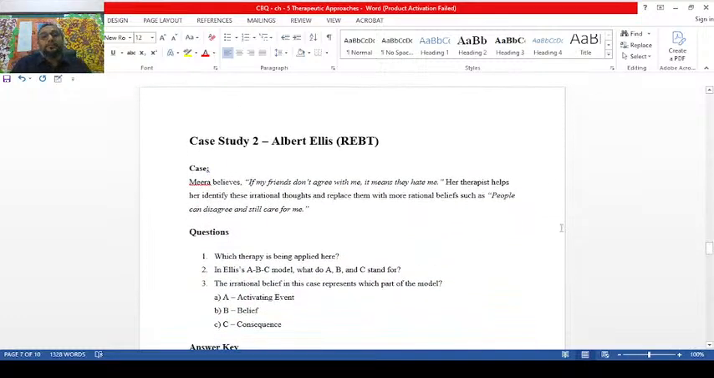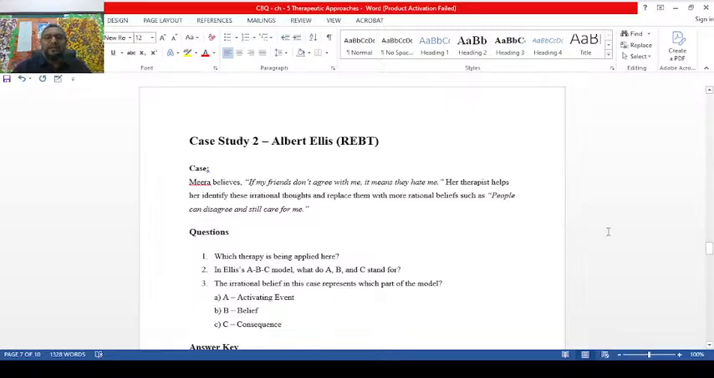Now, case study 2. Meera believes, if my friends don't agree with me, it means they hate me. Her therapist helps her identify these irrational thoughts and replace them with more rational beliefs, such as, people can disagree and still care for me. So this is the Albert Ellis case, beta.